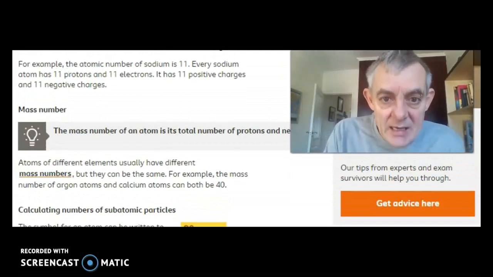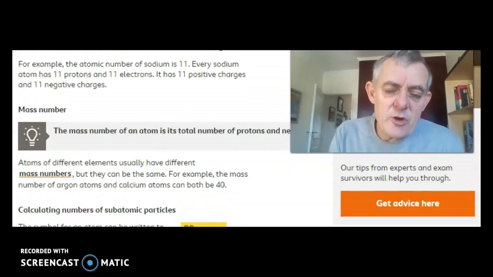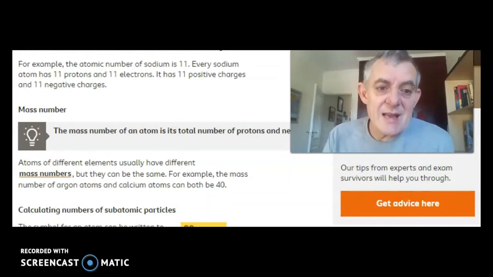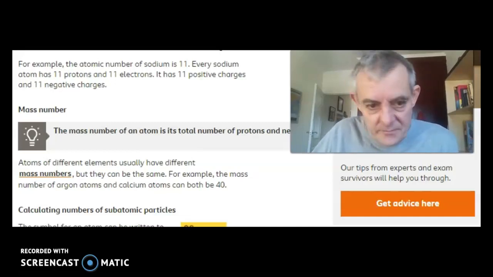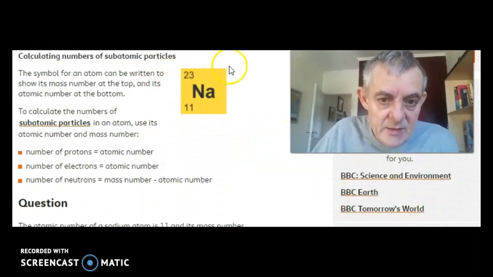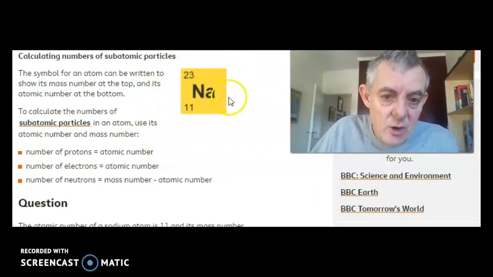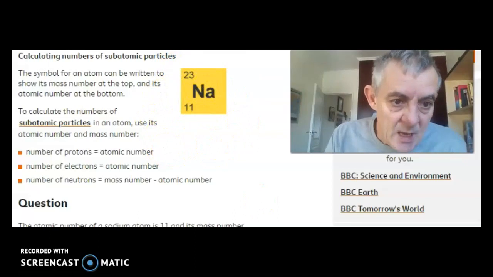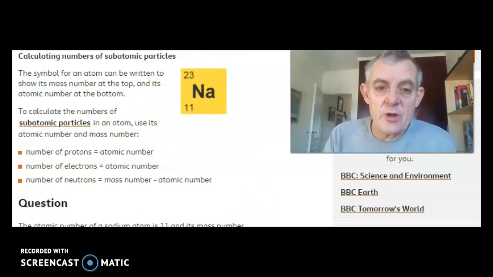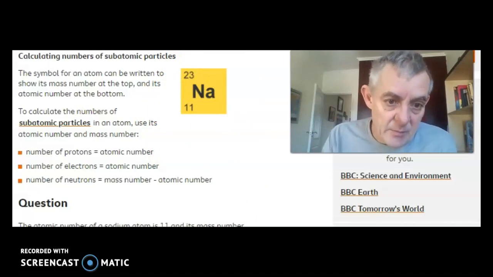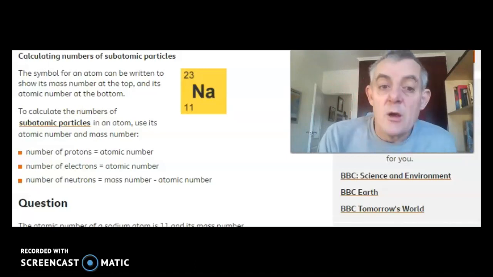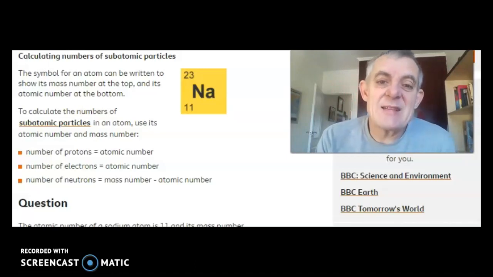Sodium is element number 11. Every sodium atom has 11 protons and 11 electrons. It has 11 positive charges and 11 negative charges. But now coming to the mass number. Remember there's the mass number, 23. That is the atomic number, 11. So that's an easy way to write the symbol to show both the mass number and the atomic number. So how do we calculate the number of subatomic particles? Well, the 11 tells us sodium has 11 protons.